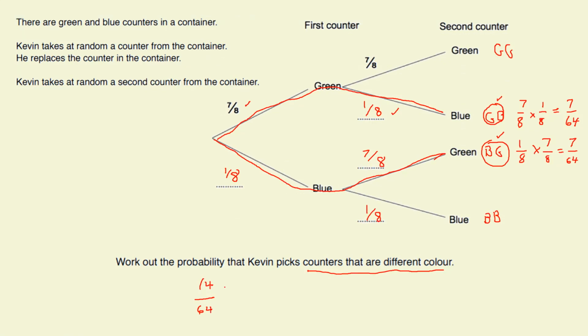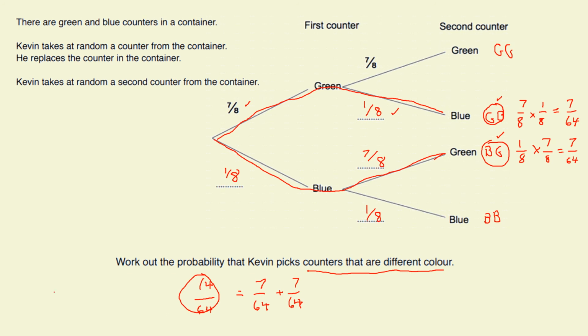This is the 7, add the 7. What we've done there is add 7 out of 64 to 7 out of 64. Okay, add the probabilities up at the end of the branches. 7 out of 64 ways of getting green-blue, 7 out of 64 ways of getting blue-green. So there are 14 out of 64 ways of getting that all together. 14 out of 64 ways that come out to say they're a different color.